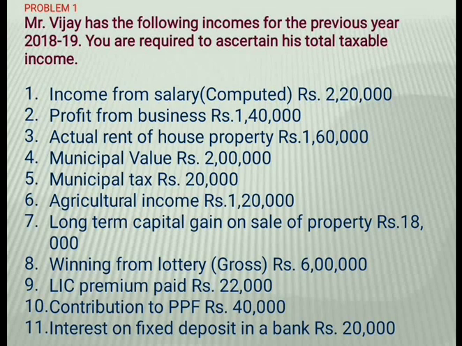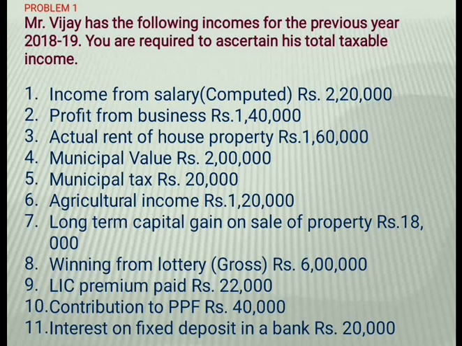So first one, income from salary computed, rupees 2,20,000. It comes under the income from salary head, so we can place it in that head. Here they have given computed salary income, so directly we can place it in a column.